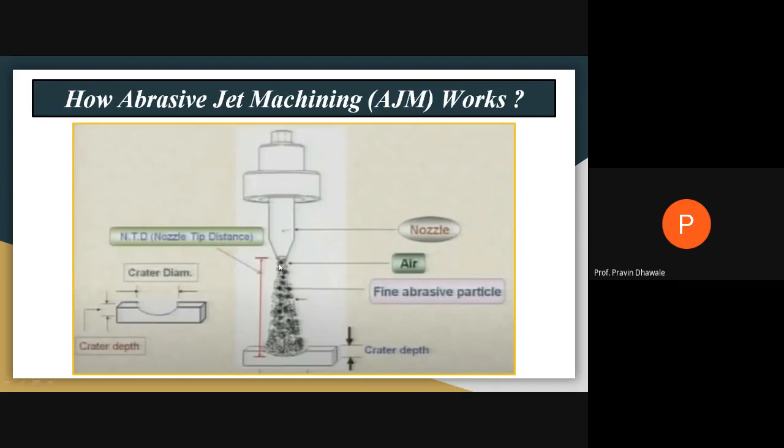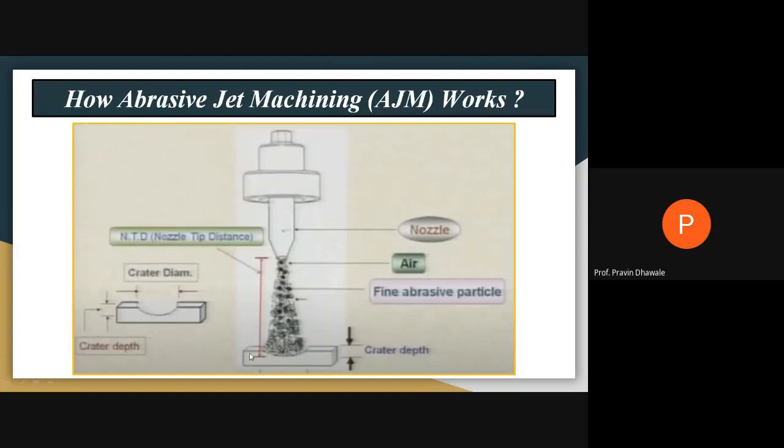What is abrasive? Abrasive is a small metal particle having a sharp corner, right? They mix with air, and that compressed air along with abrasive particles passes through this nozzle. So pressure energy is converted into kinetic energy, and you get a high velocity jet of abrasive particles.